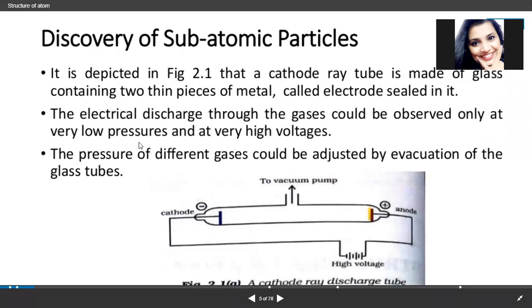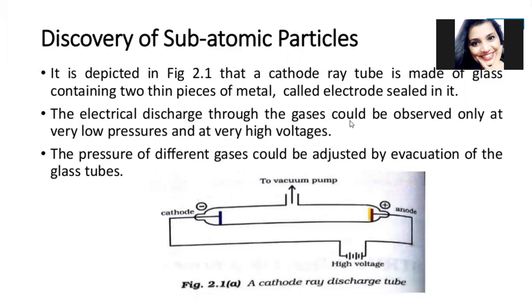Sealed in it, the electrical discharge through the glass could be observed only at very low pressure and very high voltage. Because if the voltage is less, the movement of electrons is less, and you will not be able to find what you want to find. So for that we require high voltage.